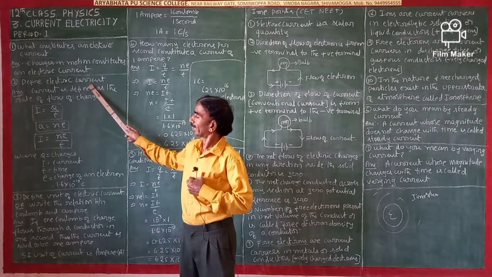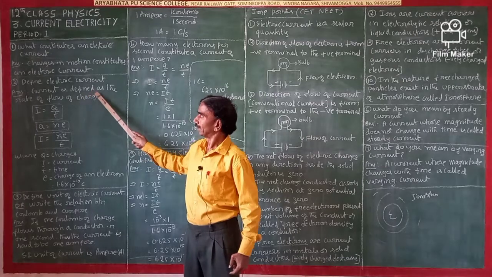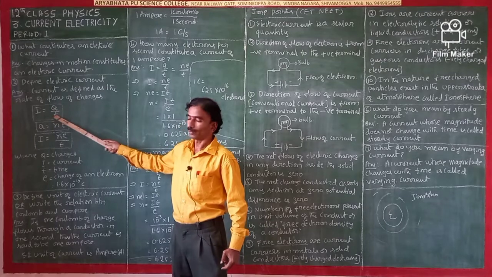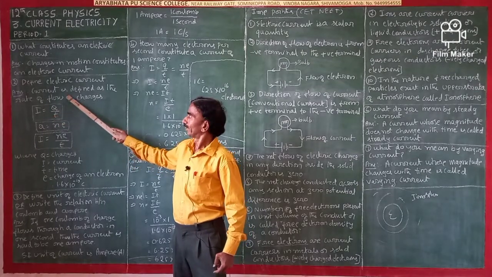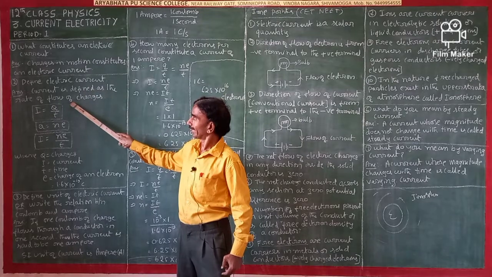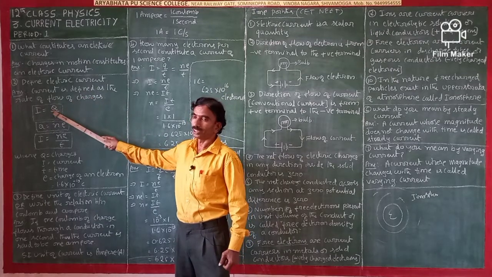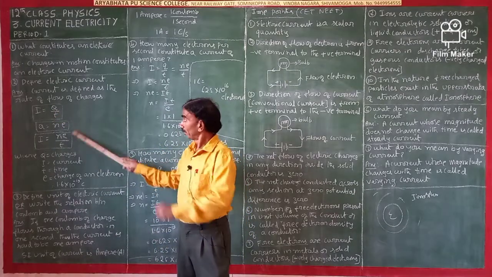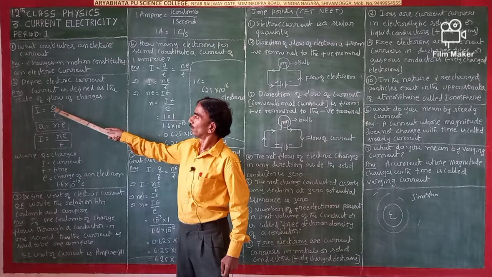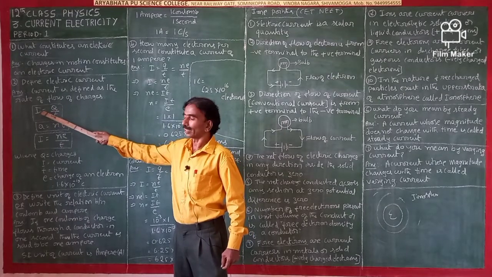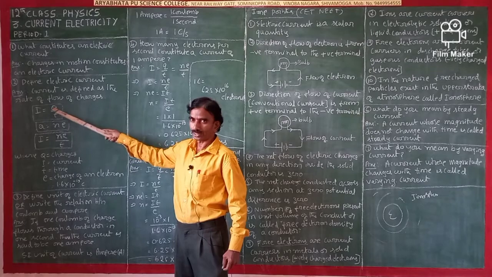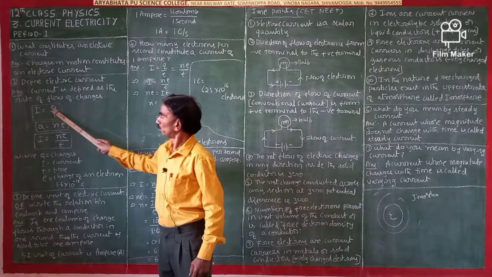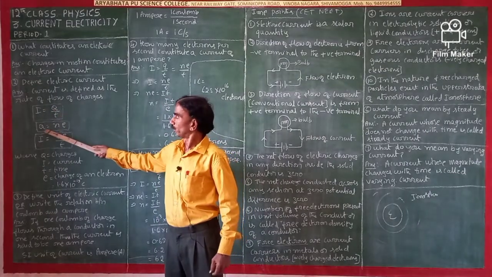What is an electric current? Current is defined as the rate of flow of charges. Rate means divided by time, per second. I means current, Q means charges, T means time. So current is defined as the rate of flow of charges, and I is equal to Q by T. This is one formula.